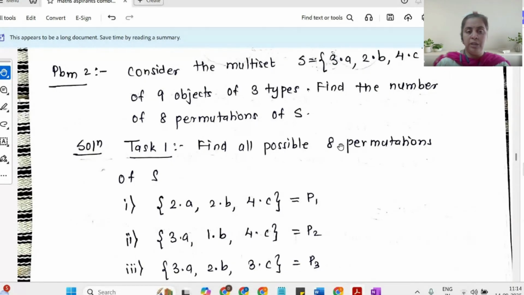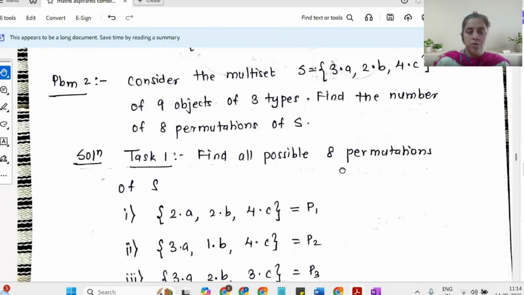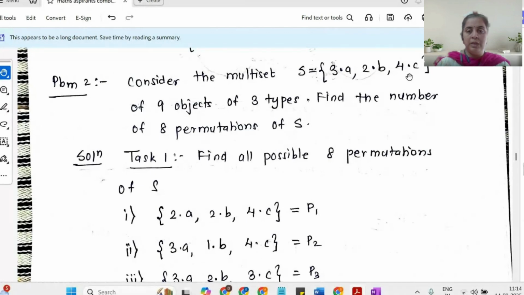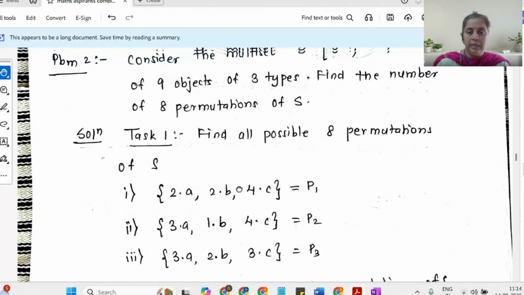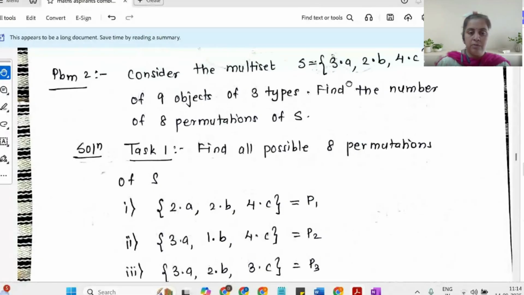For the r-permutation, you need to work out your S. Now I have 3 A's, 2 B's, and 4 C's, so in all I have 9 elements. If I'm going for an 8-element combination, one possibility is: from 3 A's, you choose 2 A's, then you choose both the B's, and then you choose 4 C's. As you can see, 2 plus 2 plus 4. So I am done with one subset which contains 8 elements of S.